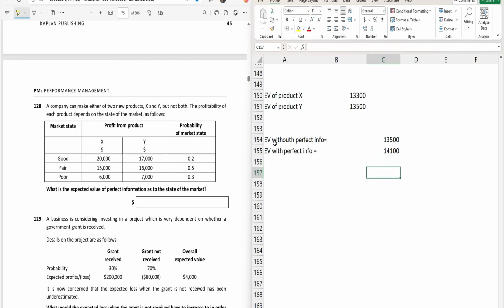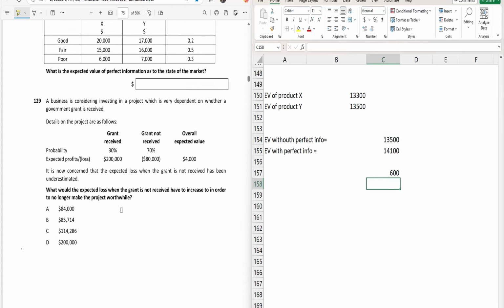Now the question is asking the expected value of the profit information. It will be the difference of expected profit with profit information and expected profit without profit information. And the difference of these two will be your 600. All right.